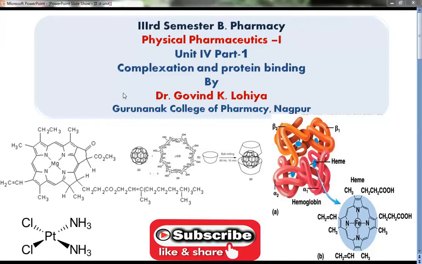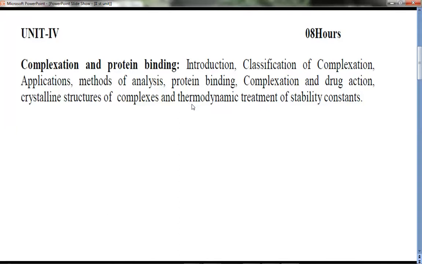Let's start with complexation. Unit 4 of your PCI syllabus contains complexation and protein binding: introduction, classification of complexation, and application. Today we will see the introduction, then application, and then the classification of complexation. In the classification, I am just going to enlist the classification. The detailed description will be in the next video.